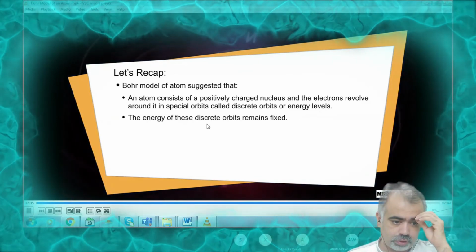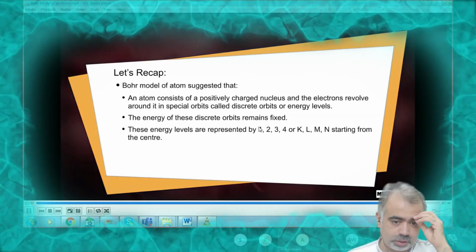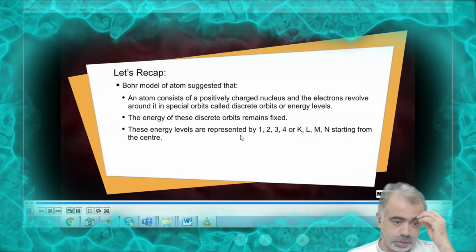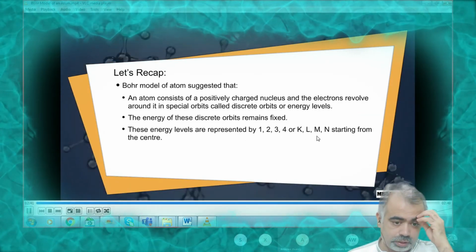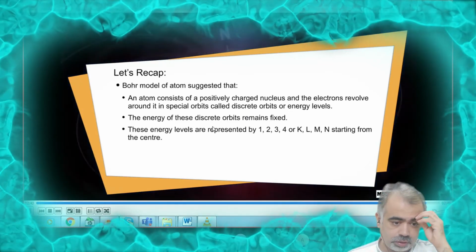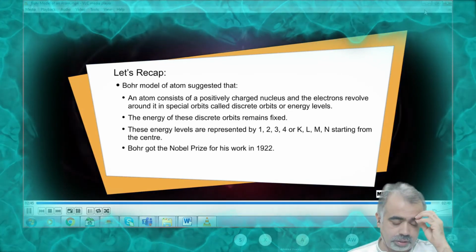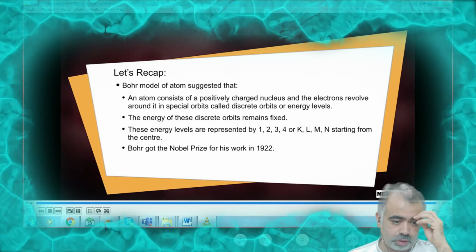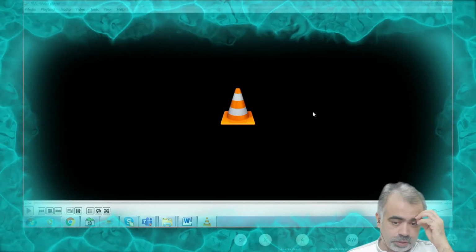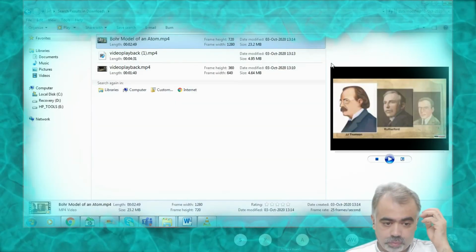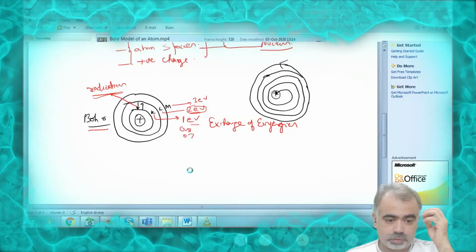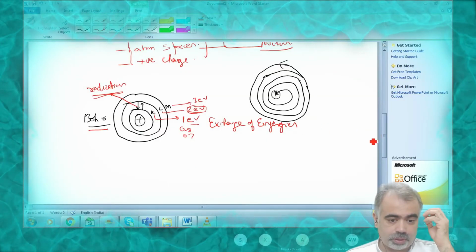So the Bohr model of the atom suggests that an atom consists of a positively charged nucleus, and the electrons revolve around it in special orbits called discrete orbits, or energy levels. The energy of these discrete orbits remains fixed, and these energy levels are called K, L, M, N, or 1, 2, 3, 4, starting from the center.